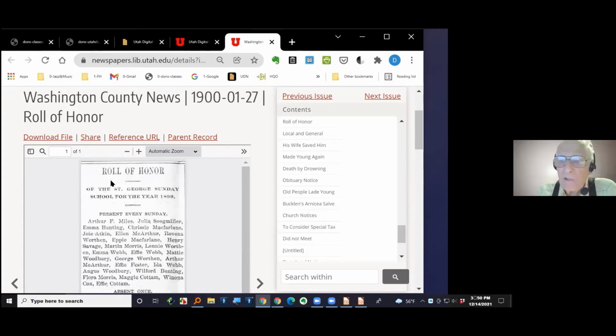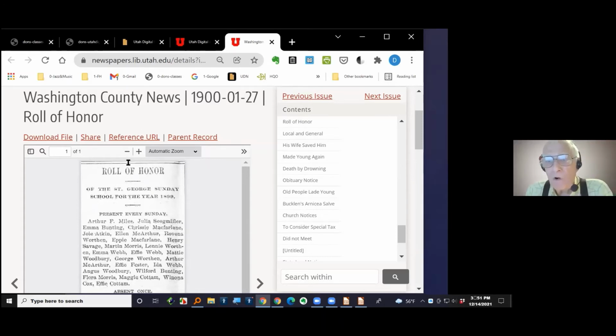In some cases, they've gone through and selected out the articles. In other cases, they only point out that it's on a certain page and you have to find it yourself on that page. I don't know, it probably depends on where they got their data from, which university and so on, because this organization, at the J. Willard Marriott Library at the University of Utah, they're contacting all the other university libraries and anybody that's got copies of newspapers or microfilm copies of them. They're borrowing those to run them into here.